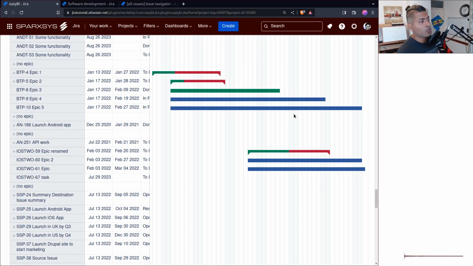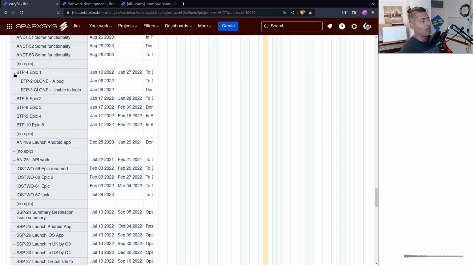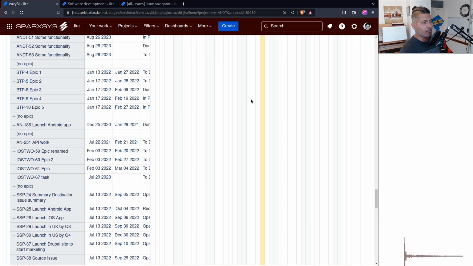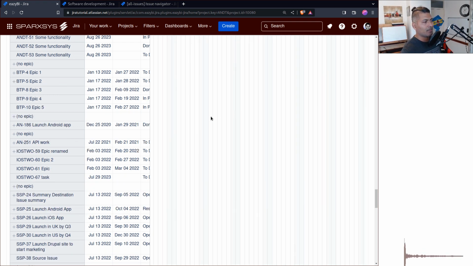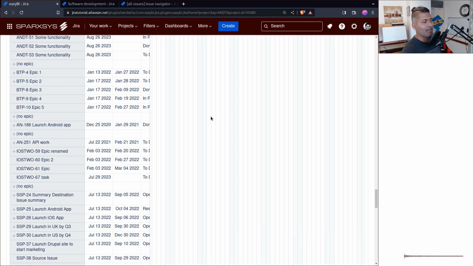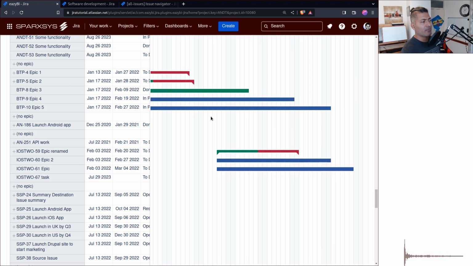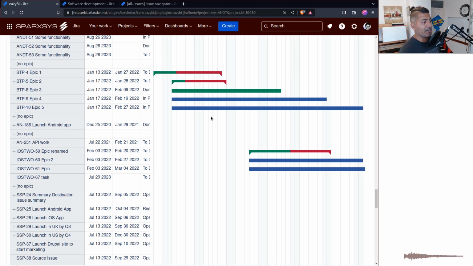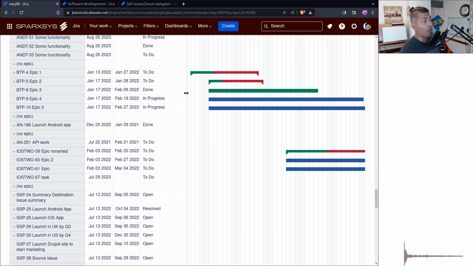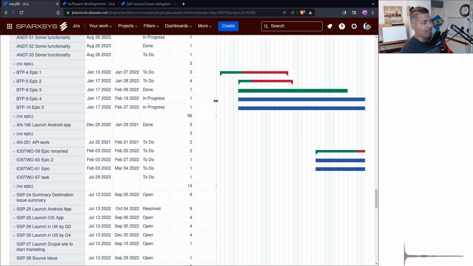And this is something that I do quite a lot for my clients, because when you install EasyBI, you are able to do not just Gantt. It's not a typical Gantt chart. It's more about just something on a timeline based on any two dates. For example, you can create this drill down enabled report. When you create this report, you're not only creating something on a timeline, but at the same time, you have the ability to look at some additional information. For example, you can see here that this epic start date, or planned date, is the 13th, and it is ending on this date.